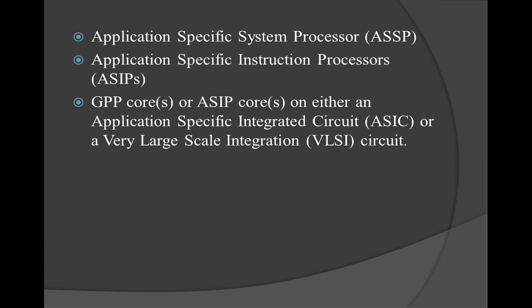So as we know, the microprocessor also has instructions like interrupt and jump.